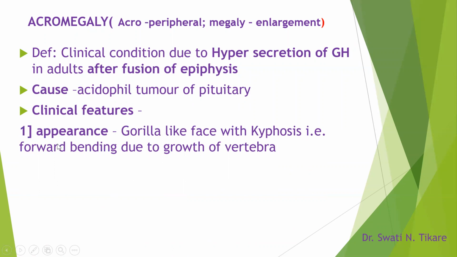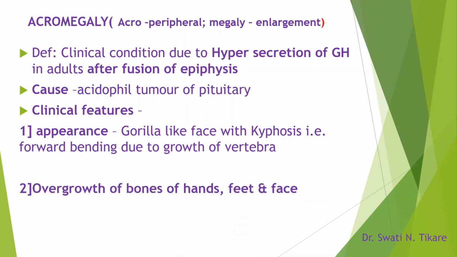So there cannot be any further linear growth. What we do find is a very different appearance: a gorilla-like face with kyphosis, or forward bending, due to the growth of the vertebra. This gorilla-like face is due to the enlarged bones in the face. There is overgrowth of bones of the hands, feet, and face.